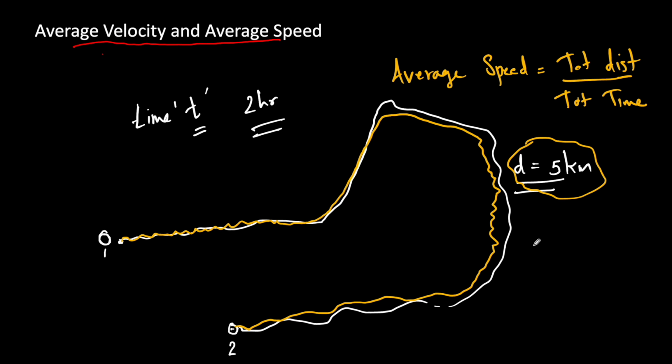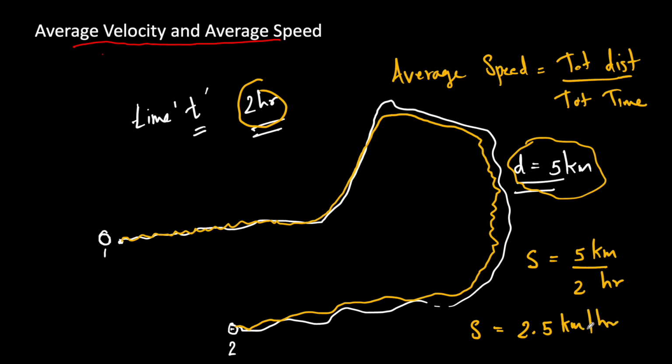That means average speed, let me call it S, is equal to the total distance traveled, the length of this path, that is 5 kilometers, divided by the time he has taken, 2 hours. So 5 kilometer by 2 hours. His average speed is 2.5 kilometer per hour. This is the average speed.